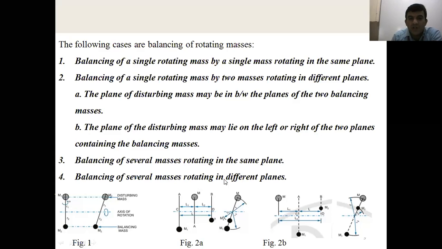Fourth, balancing of several masses rotating in different planes. Again, if you consider the rear axle of buses and lorries, on each side of the axle two tires are mounted. For one mass, one tire is recorded as one mass here. Another tire you take as another mass. Then the two tires are located in two different parallel planes. Another best example is multi-stage turbines and compressors. Those are the best examples for balancing of several masses rotating in different planes.